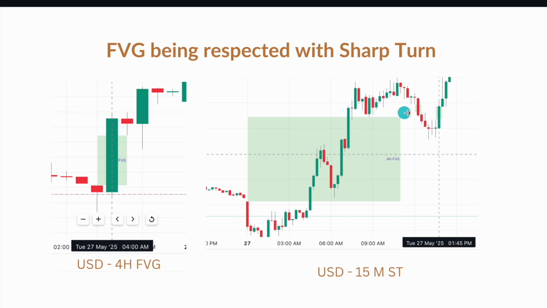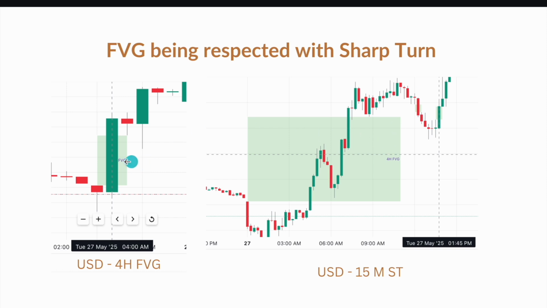The sharp turn on the lower time frame is nothing but a respect candle on the higher time frame, right? There was high momentum in price which created this fair value gap, which was visited later with a sharp turn, and price continued in the original direction. What original direction? The bullish direction.